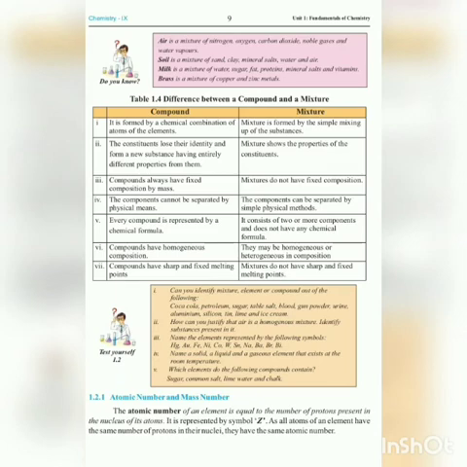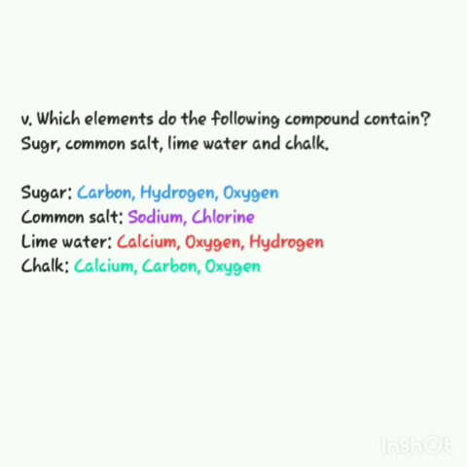And the last question of this Test Yourself 1.2 is: what elements do the following compounds contain? Sugar, common salt, lime water and chalk. Dear students, as you know, the chemical formula for sugar is C12H22O11, and we can see in this formula that there are 12 atoms of carbon, 22 atoms of hydrogen and 11 atoms of oxygen. So, the question is which elements do the following compounds contain? So we can say that sugar contains carbon, hydrogen and oxygen.